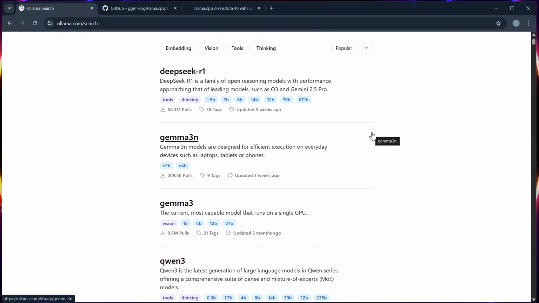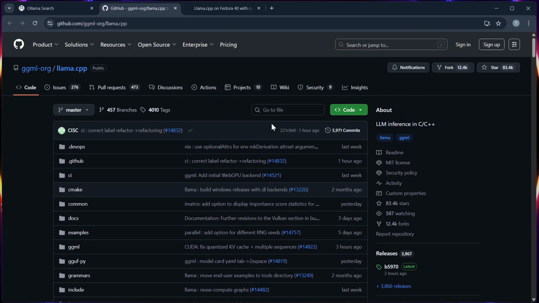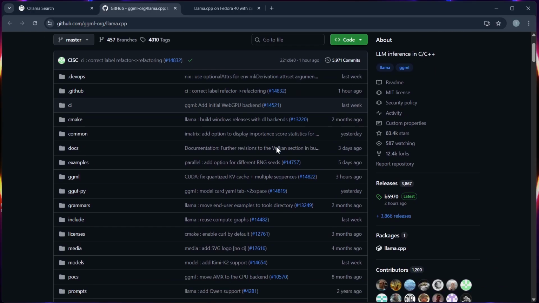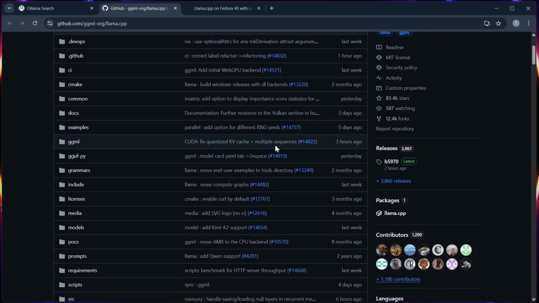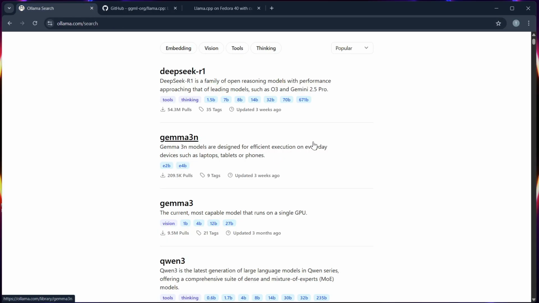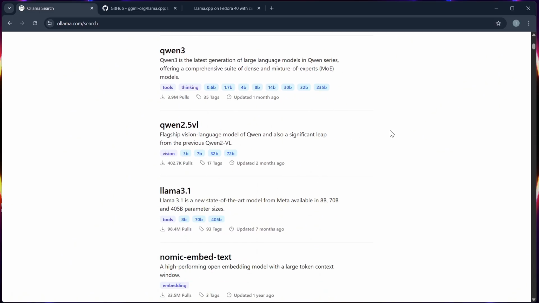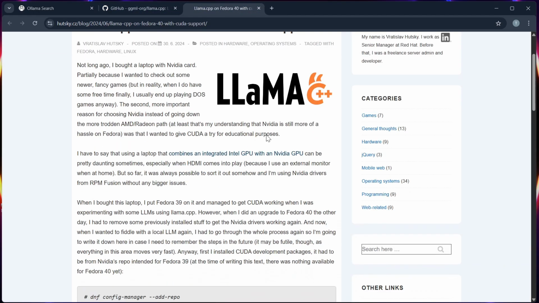Number 2, model support. Llama.cpp supports a wider range of quantized models and has robust performance on CPU with GGUF or GGML models, while Ollama also supports multiple models, but it focuses on smoother switching between them. For power users, Llama.cpp offers deeper customization.